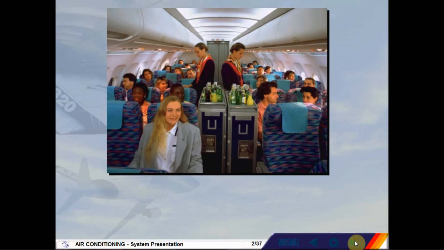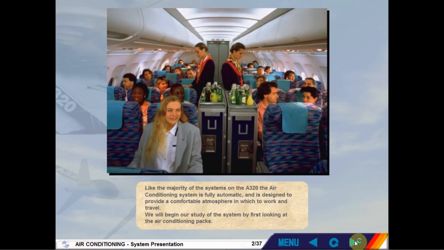Like the majority of the systems on the A320, the air conditioning system is fully automatic and is designed to provide a comfortable atmosphere in which to work and travel. We will begin our study of the system by first looking at the air conditioning packs.